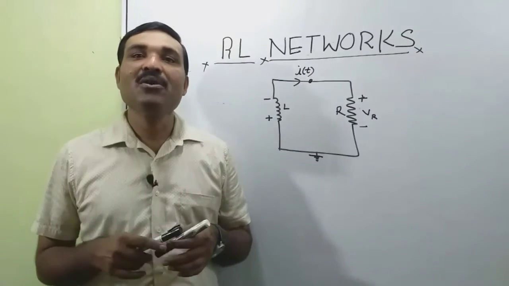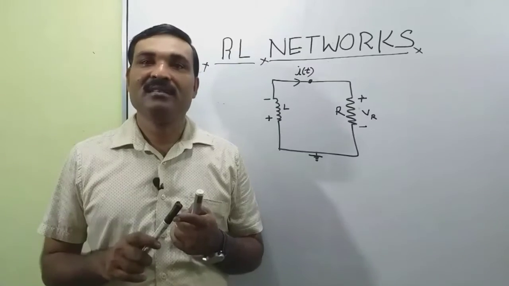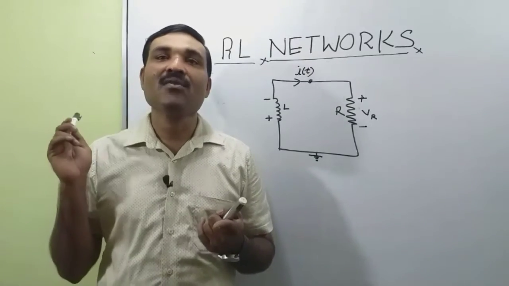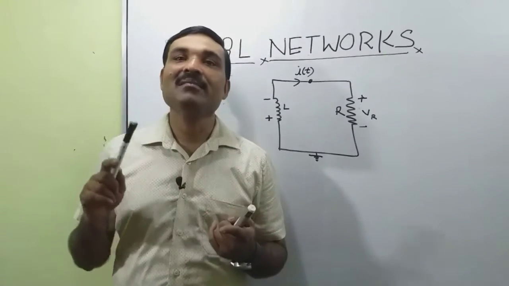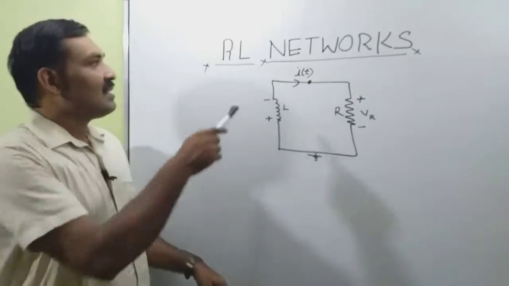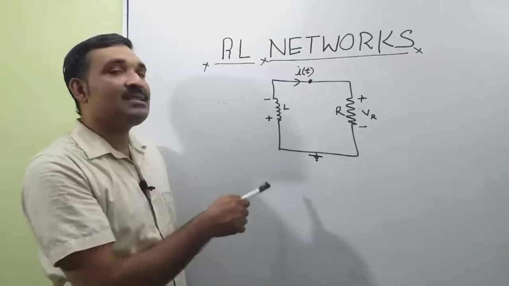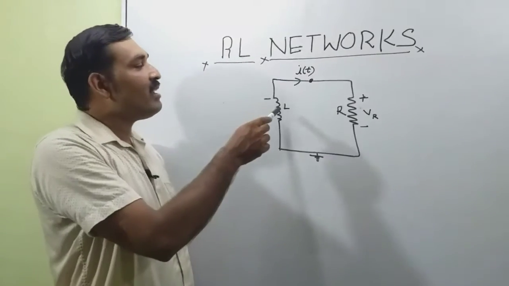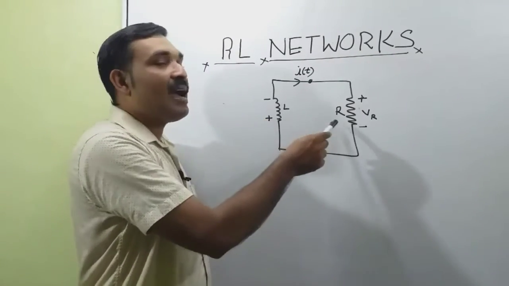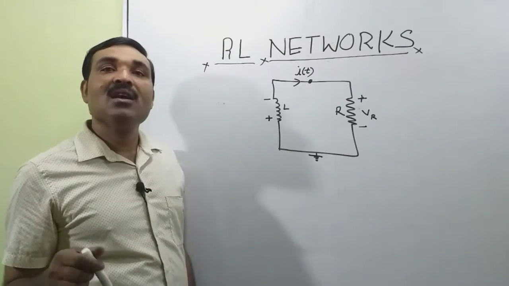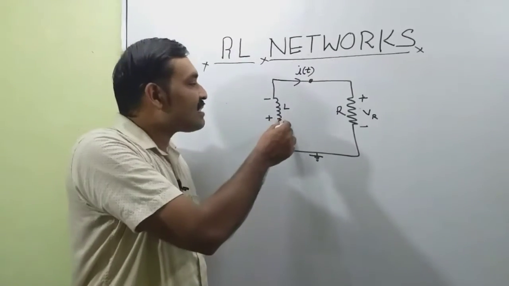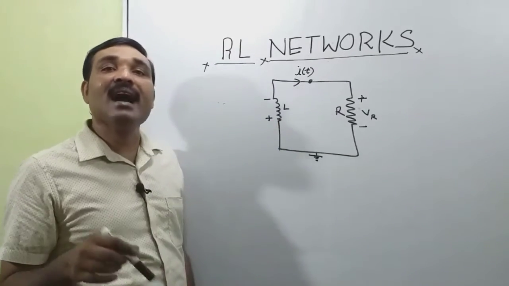In this session, we are going to discuss the RL network, that is, the transient behavior of an RL network when excited by a DC. Now, consider a source-free RL network. Source-free means here there is no source. We have an element inductance L and a resistance R. Now we are assuming the inductance has an initial current I0.